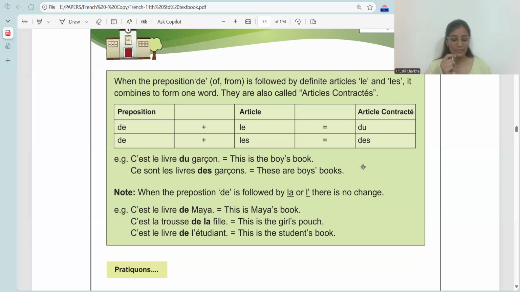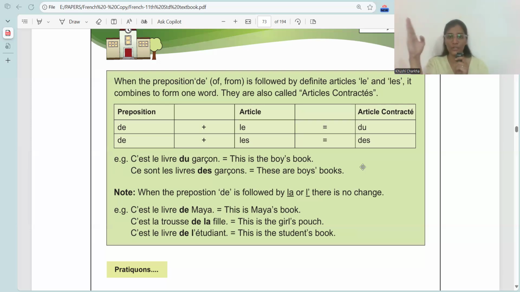Now, c'est la trousse de la fille. It is the pouch of the girl, or this is the girl's pouch. Then, c'est le livre de l'étudiant. This is the student's book. Clear? There are 4 contracted articles. In à, there are 4. À plus le becomes au. À plus la becomes à la. À plus l apostrophe becomes à l apostrophe. And à plus les becomes aux.